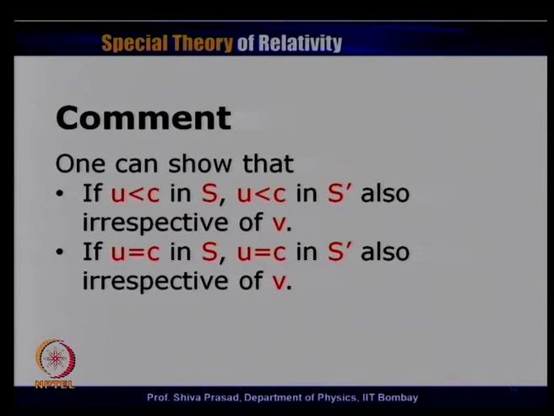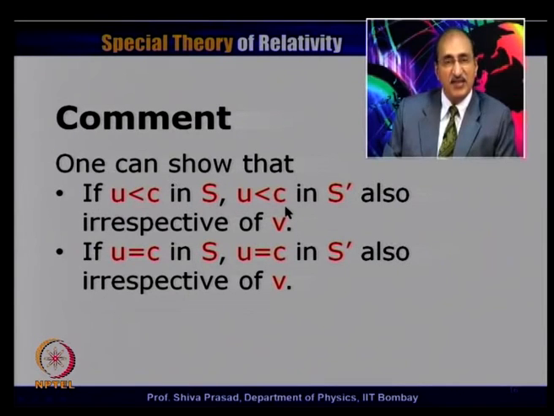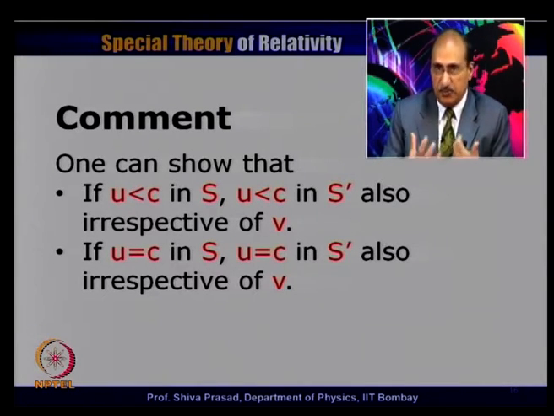It can be shown, though at the moment we will not show it. We will show these things a little later, and we will have a little more discussion on this particular aspect. But one can show, if we take the magnitude of the velocities, that if the speed of the particle is found to be less than c in S, it will also be found to be less than c in S prime, irrespective of V. If u is equal to c in S, u will turn out to be equal to c in S prime also, irrespective of V. This is the thing which we have always been mentioning, that the speed of light should be a frame independent quantity. That is the pretext on which we had started special theory of relativity.